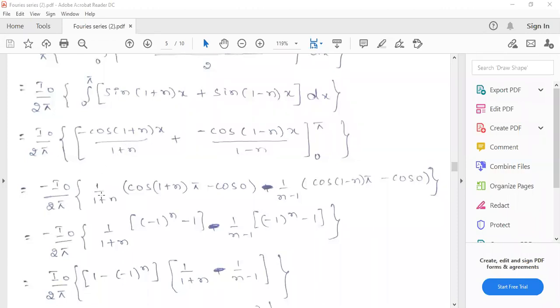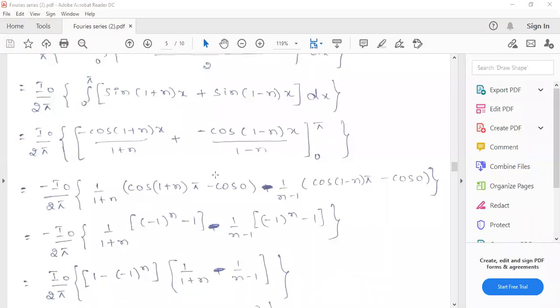in the first term, 1 by 1 plus n is constant. Applying the upper and lower limits, the upper limit gives cos of 1 plus n into pi; wherever x is there, replace it by the upper limit, minus the same replaced by 0, so cos of 1 plus n into 0 becomes cos 0. Here it will actually be plus, but writing 1 by n minus 1 is like taking the negative sign outside, so it becomes minus 1 by n minus 1 into cos of 1 minus n into pi minus cos 0.